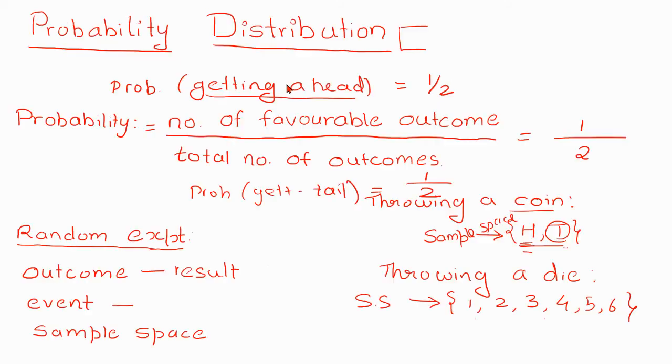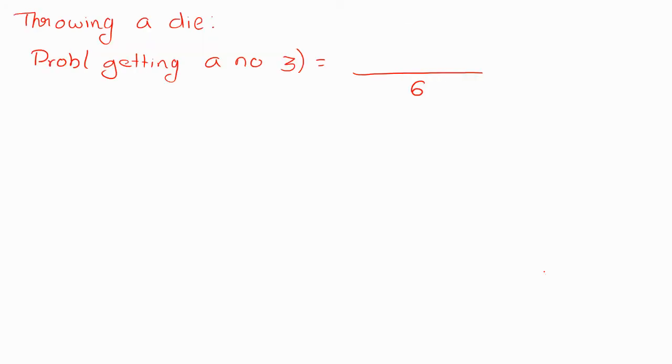A 3 appears only once, so the number of favorable outcomes is 1. Therefore, the probability of getting a 3 is 1 by 6. Similarly, the probability of getting a 4 is 1 by 6, and of getting a 5 is 1 by 6. Now, if I want to calculate the probability of getting an odd number.